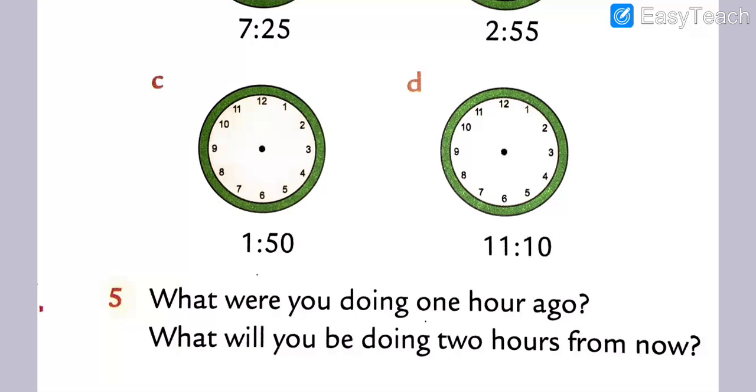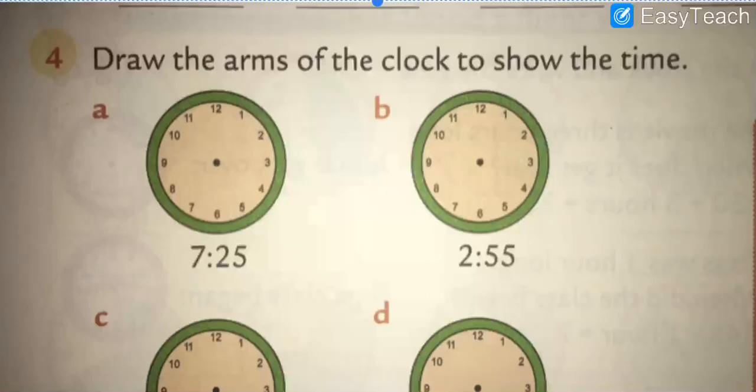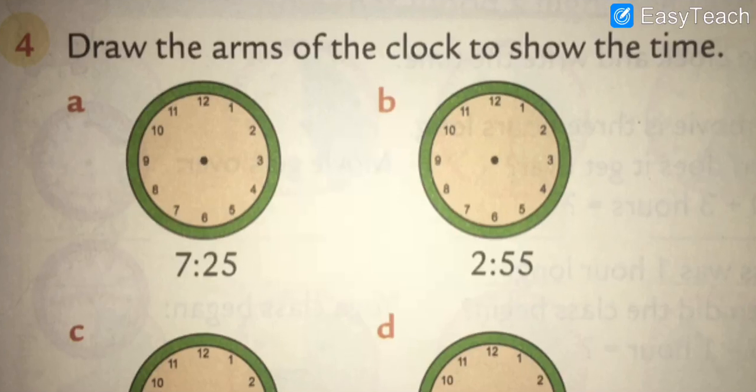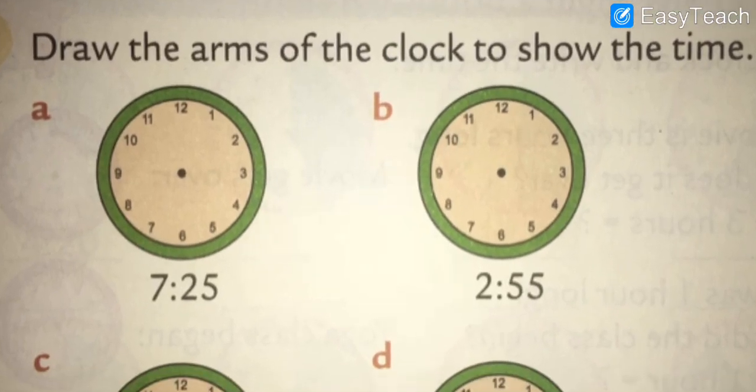Exercise number 10A, question number 4. Here is question number 4: draw the arms of the clock to show the time. So what do we have to do, my dear students? We have to draw the arms, meaning we have to draw the hands, the hour hand and the minute hand. Given the time, we have to show it on the clock. Note my points, my dear students. Understood all?